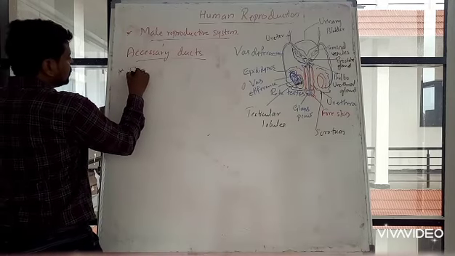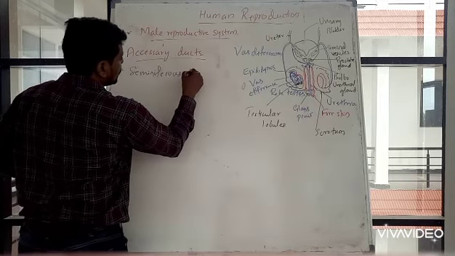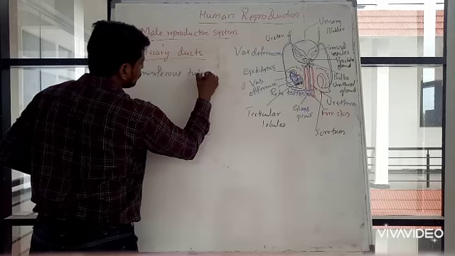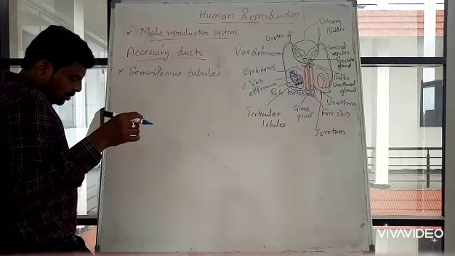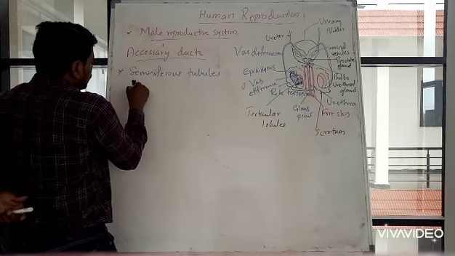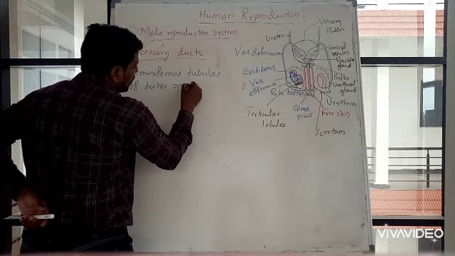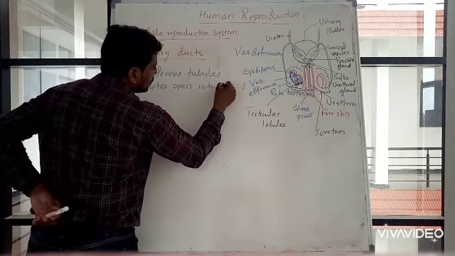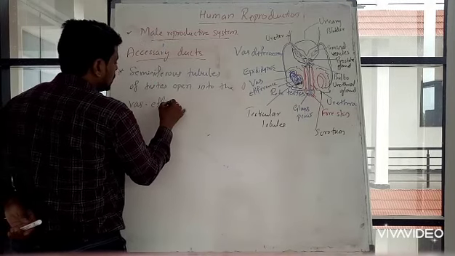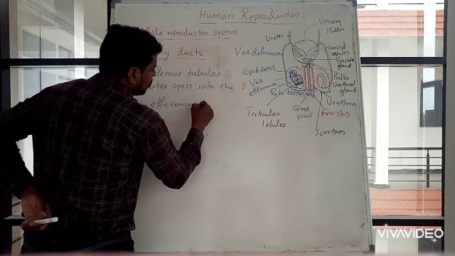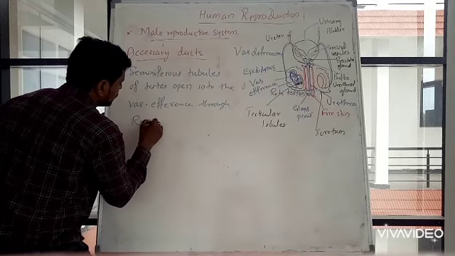Seminiferous tubules of testis open into the vasa efferentia through rete testis.